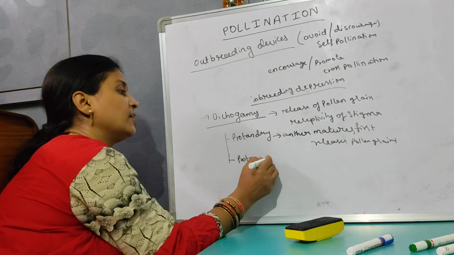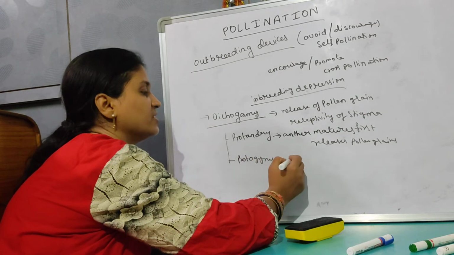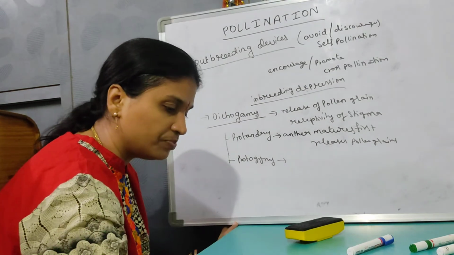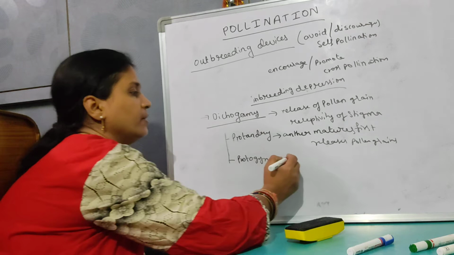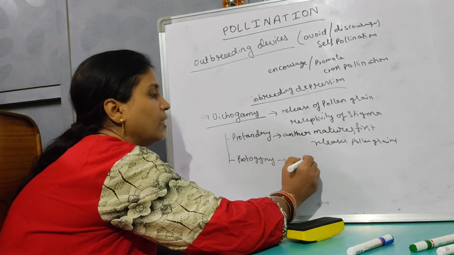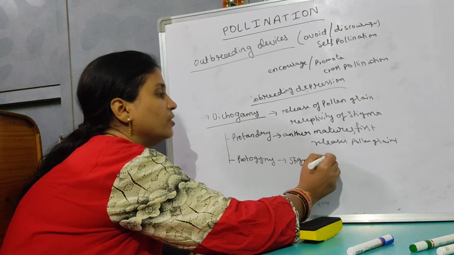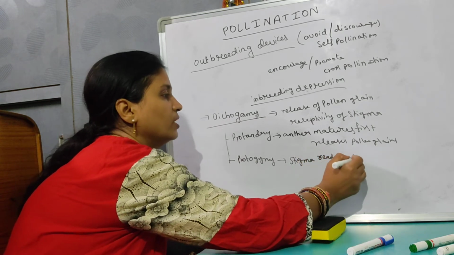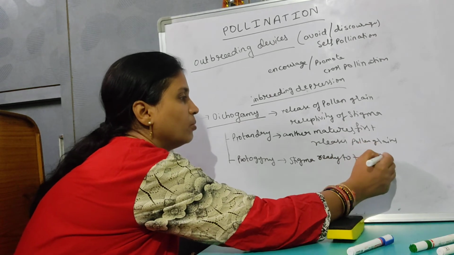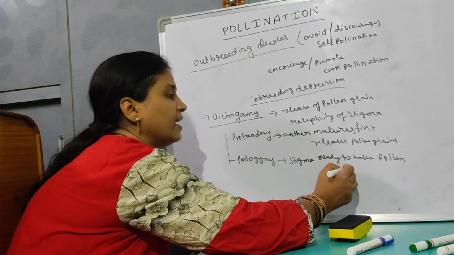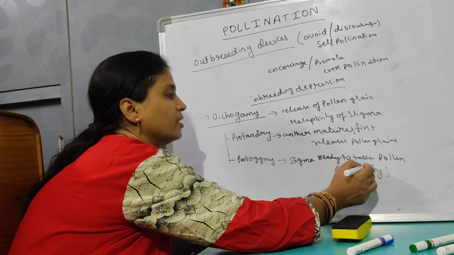Protogyny means what? Here the stigma, the gynoecium, is going to mature first. The stigma matures fast, means it has attained the receptivity condition to accept the pollen grains.